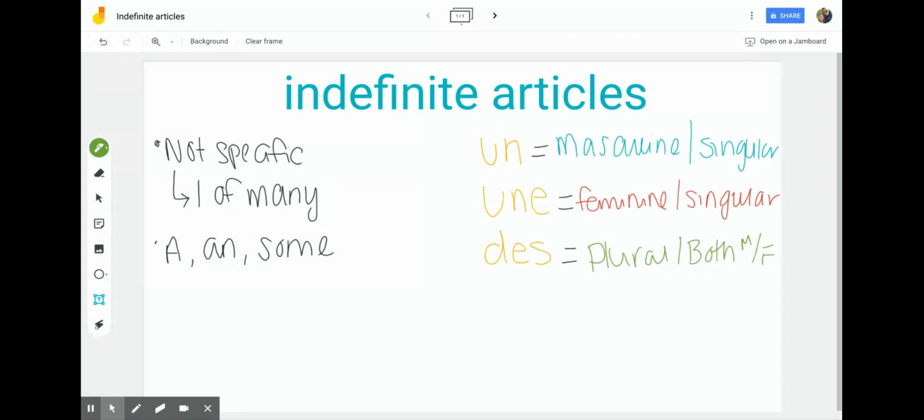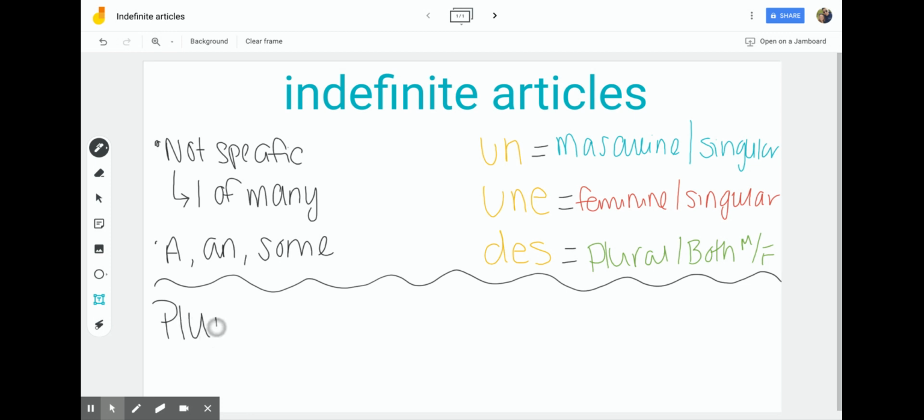So now that we know what the indefinite articles are in French, we can apply a little bit of a rule. I'm going to tell you that in French, most of the time, plural things, so something that's more than one, so you have to have at least two, will end in either S or X. So they'll end in one of those two letters.